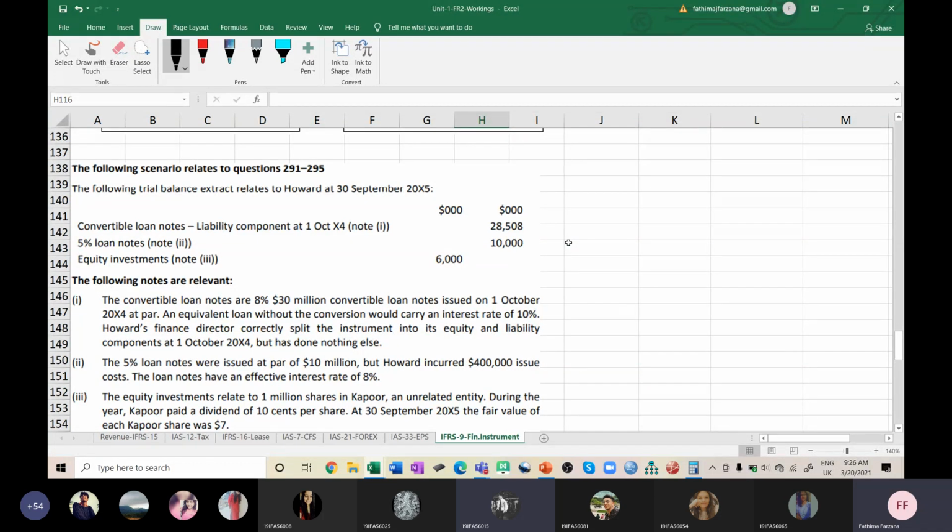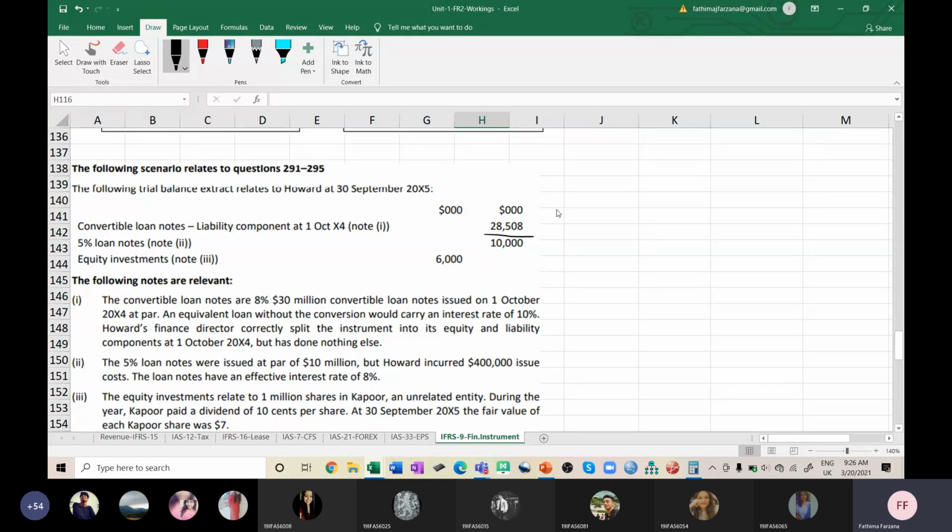Equity component? I didn't get you. What is the equity in this? Is 28,508 equity, or 30 minus 28.5? No, 30 minus 28,508. Okay, so 28,508. What is this amount? This is purely amortized. You have to amortize it. This is the financial liability.